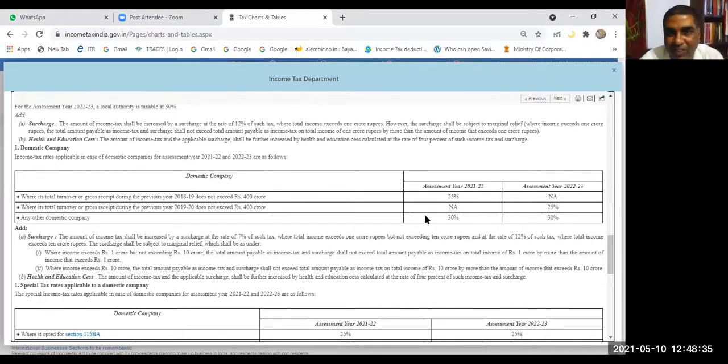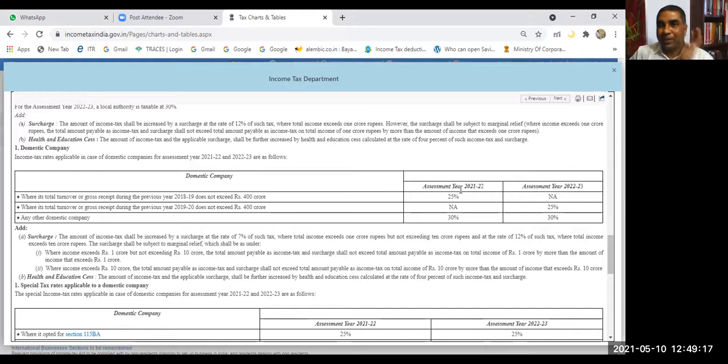In the previous year, when you talk about 21-22, normally it should come to your mind, the relevant previous year is what? 2021. Yes or no? If assessment year is 21-22, relevant previous year should be 2021. That means income which is earned in the previous year 2021 will be assessed to tax in the assessment year 21-22. Is it done? Yes, sir.